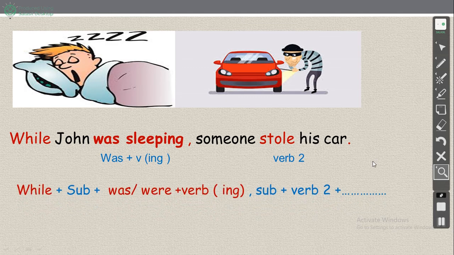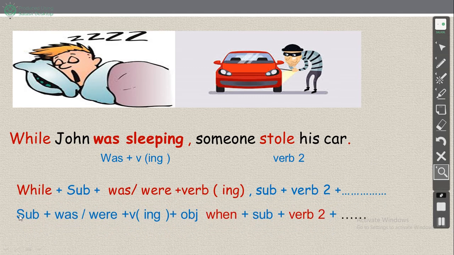So what is the whole idea, يا miss? This is the idea. We have while بينما. After while we have subject أكيد and we have was or were plus ing, والجهة الثانية verb to. Okay, يعني while مين؟ was, were, ing. While, past continuous. Okay, while, was, were, ing. الجهة الثانية verb to. Okay, number 2, we have subject plus was or were plus verb ing plus object or complement, when عندما plus subject تاني plus verb to.